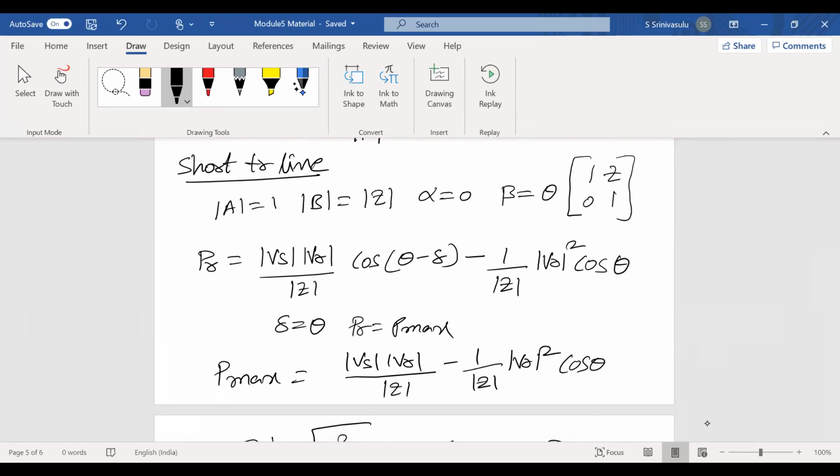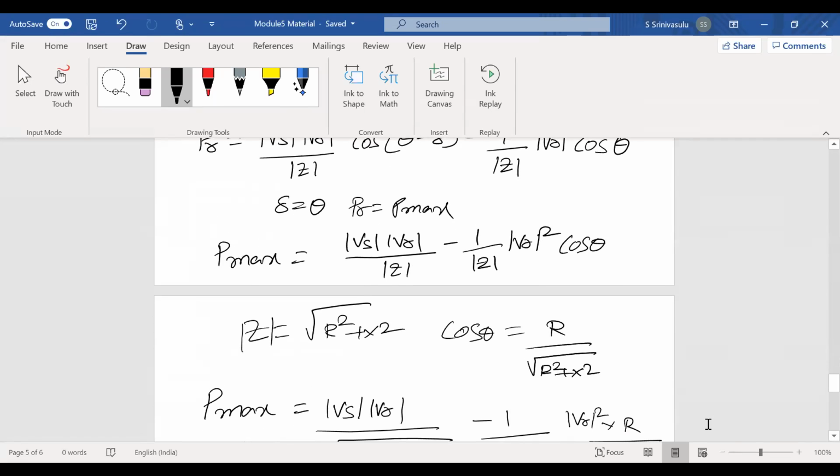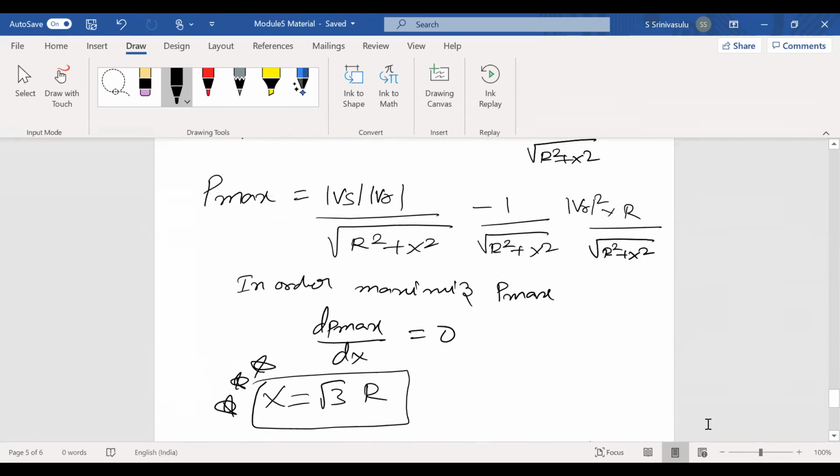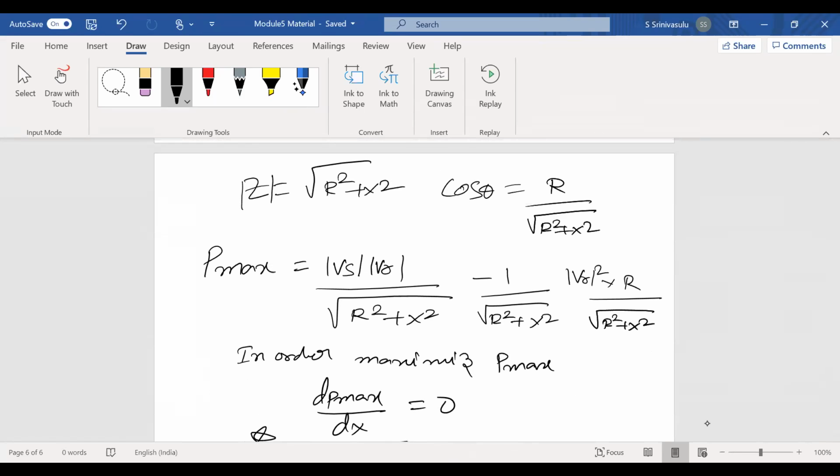Okay. Now, if you consider a short transmission line, the magnitude of A equals 1, B equals Z, alpha equals 0, and beta equals theta. Now substitute these values in the power flow equation PR. What is the B value? Z. That gives mod Vs mod Vr by mod Z cos of theta minus delta minus 1 by Z mod Vr square cos theta. When delta equals theta, PR equals P max. Finally, substituting the Z value and cos theta value, you get the P max value. In order to maximize this P max,